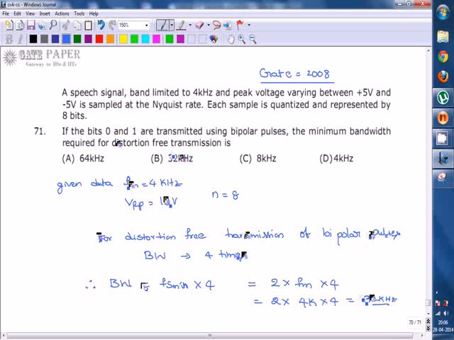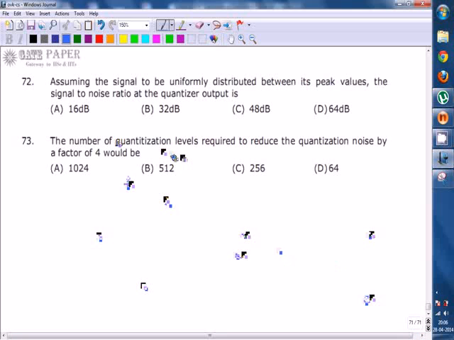We know that fm is given as 4 kilohertz, so that is 2 into 4k into 4, which equals 32 kilohertz. The minimum required bandwidth for bipolar pulses for distortion free transmission is 32 kilohertz. Now the answer is B.